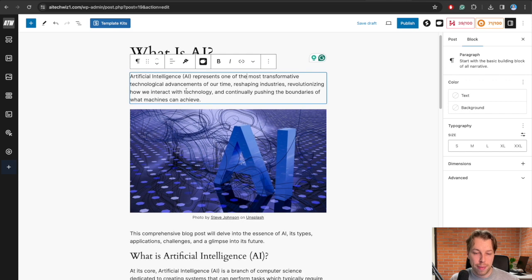And then you can also do some basic stuff. So you can just, for example, if you want to highlight this first word, you can just click on the bolding here, or you can do italics over here. So this is the top bar that allows you to do stuff like that.